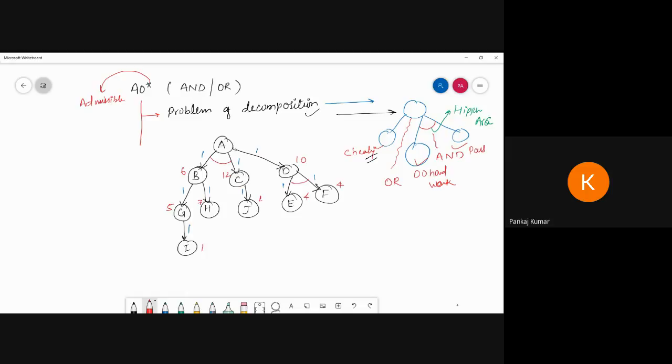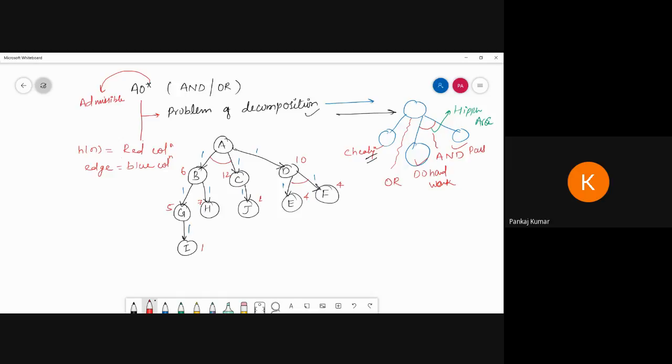Okay. So now see, here h of n is given as a red color. That is important because here you have to change the heuristic value. So that's why I'm writing the h value in a red color. And the g's are in blue color.